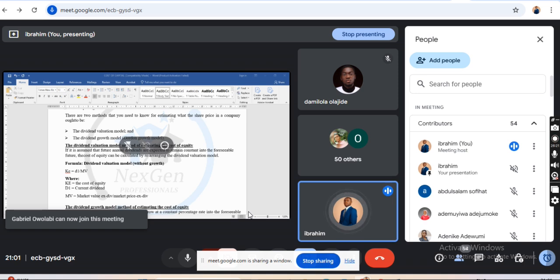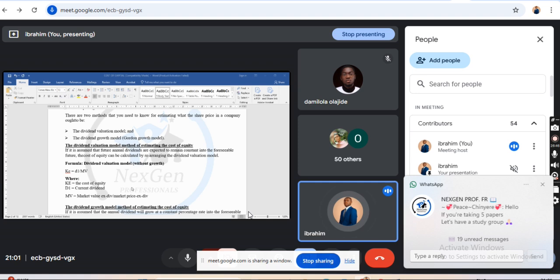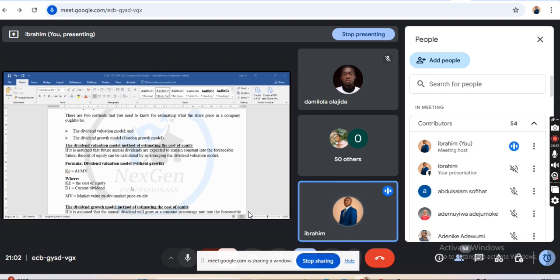Why SDIV? If the question says that the dividend has been paid, then the market price or the market value is SDIV. Now, in a question whereby they say the dividend is yet to be paid, the formula that you need to use is D1 divided by market value SDIV. But they are telling you in the question that it is yet to be paid. So how will you now determine the market value SDIV?